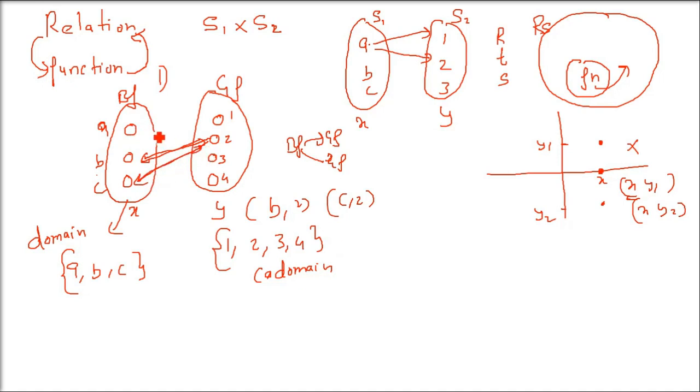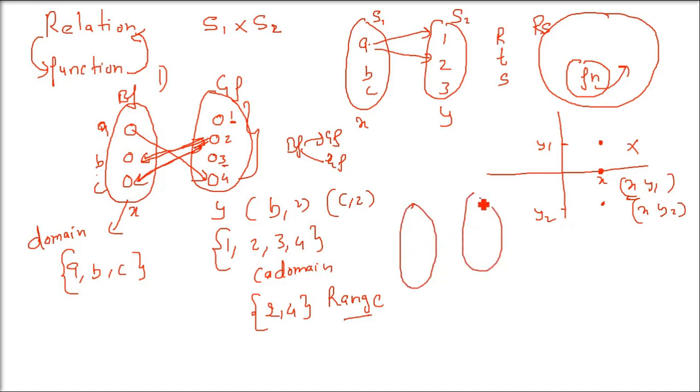Now assume that this is the relation which we have. Say B and C have a common girlfriend. I just have to change it because a girl can have multiple boyfriends. So B and C have a common girlfriend. A has, say, girlfriend as 4. So only girl number 2 and 4, they are engaged. 1 or 3 are not. So 2 and 4 is the range. All available are 4. So this is called codomain. 2 and 4 are only engaged, so this is the range. And all the values of the first set A, B, C, this is called the domain.